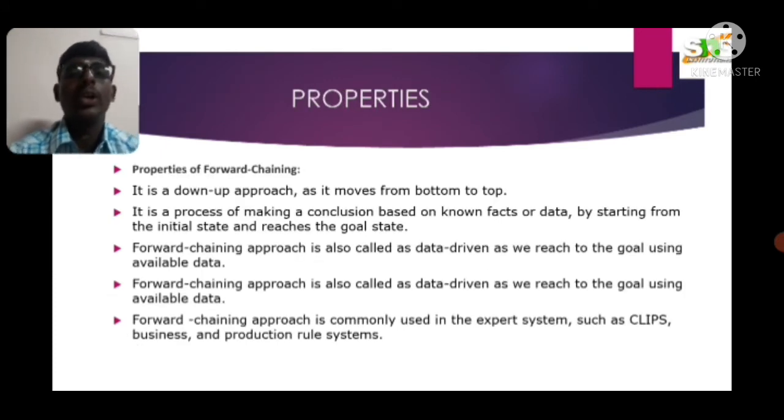Forward chaining properties, five points. It is a bottom up approach. It moves from bottom to top. It processes facts or data to make a conclusion, starting from the initial state to the goal state. The forward chaining approach is called data driven, as it reaches the goal using the available data. It is commonly used in expert systems such as CLIPS, and in business and production rule systems.